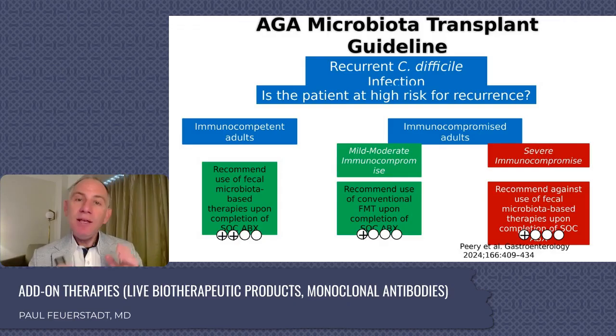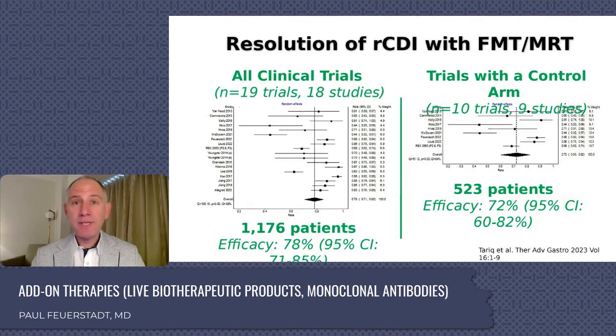But they also said that patients who are immune competent, patients who have a normal immune system, can receive either old school FMT or the more modern FDA treatments. For those who are mild to moderately immune compromised, they said that the FDA-approved treatments had insufficient evidence and we should just use the old school FMT. Post-dating this publication, we do have some data, and I will show that to you, from one of the FDA-approved products that shows efficacy in those who are mild to moderately immune compromised. And most of us in the field feel comfortable using these FDA-approved products in those who are mild to moderately immune compromised. In those who are severely immune compromised, we should not be using any of these treatments, for risks of sepsis. So let's talk about the data.